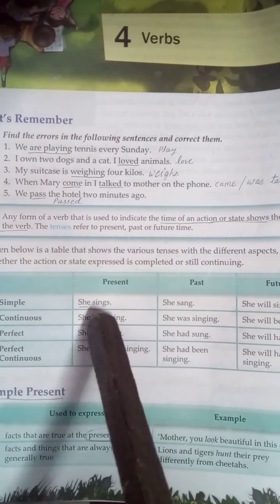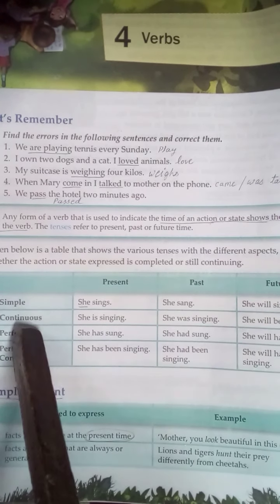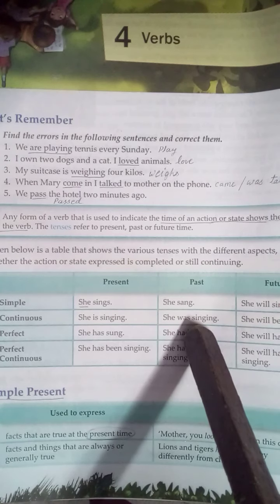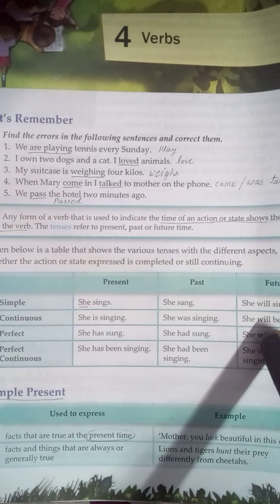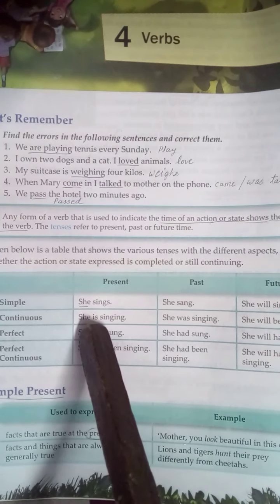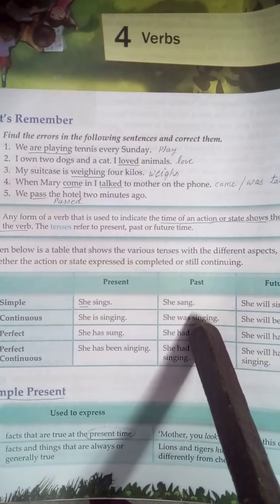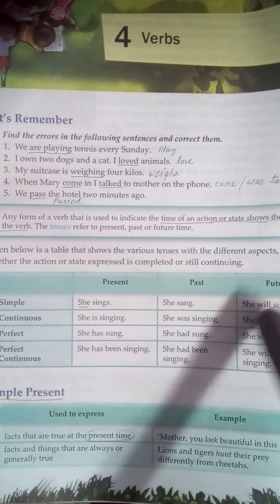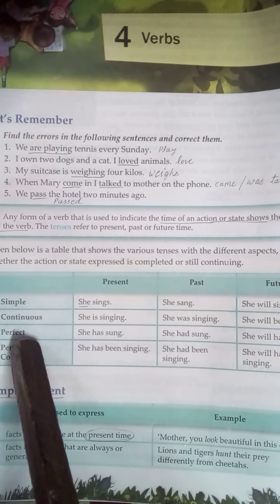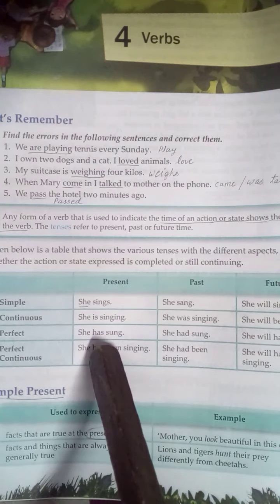So, simple sentences here. For continuous, you'll use is, am, are, was, were, will be, shall be. In continuous tense, in present, you'll use is, am, are. In past, was, were. In future, will be or shall be. In perfect, you'll use has or have.